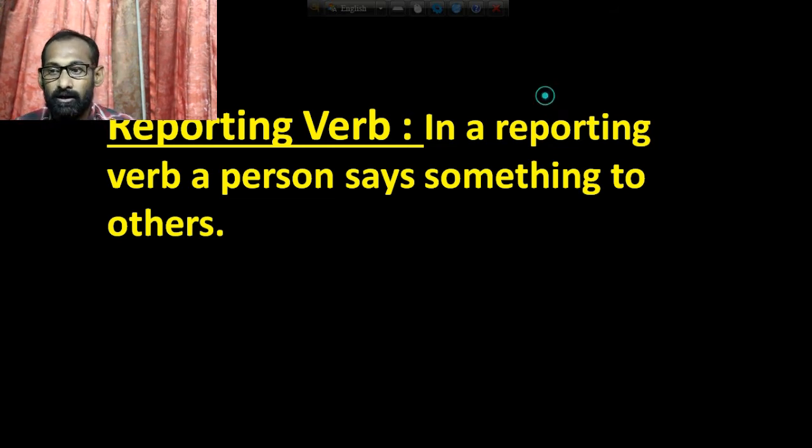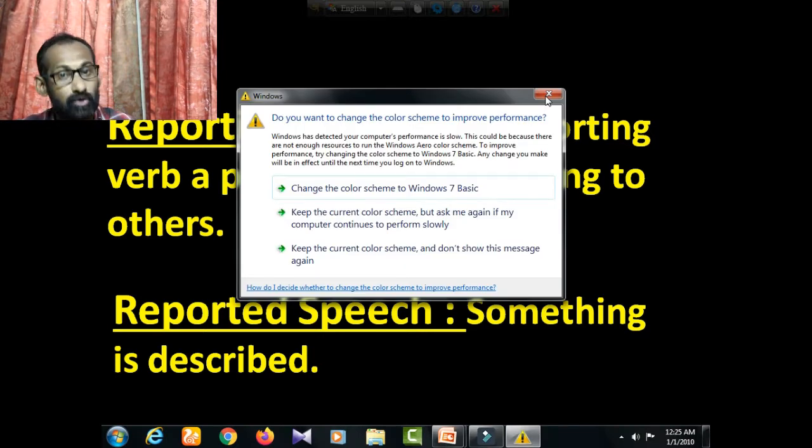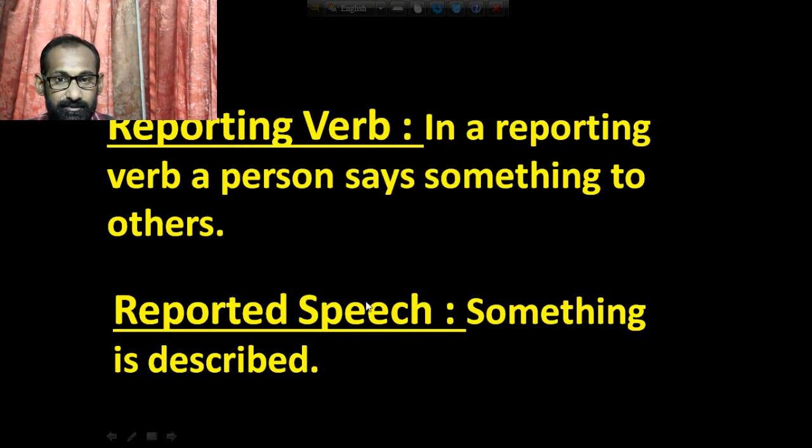And what is reported speech? Something is described. In a reporting verb, a person wants to inform others of something, and in reported speech something is described. That means what the person wants to describe is placed in reported speech.